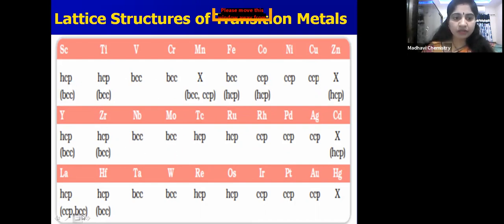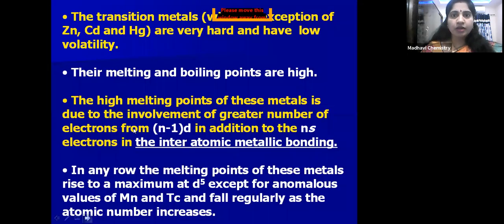Next, among these transition metals we have some exceptions like zinc, cadmium, and mercury, because these are not transition elements. But we study their chemistry along with these transition metals, because they have a completely filled d orbital, meaning 10 electrons are present in their d orbital, even in the ground state as well as in the most common oxidation state, that is the +2 oxidation state. So these are very hard and have low volatility.